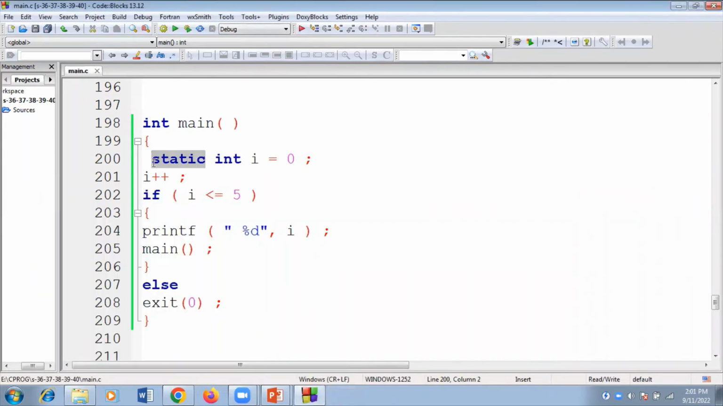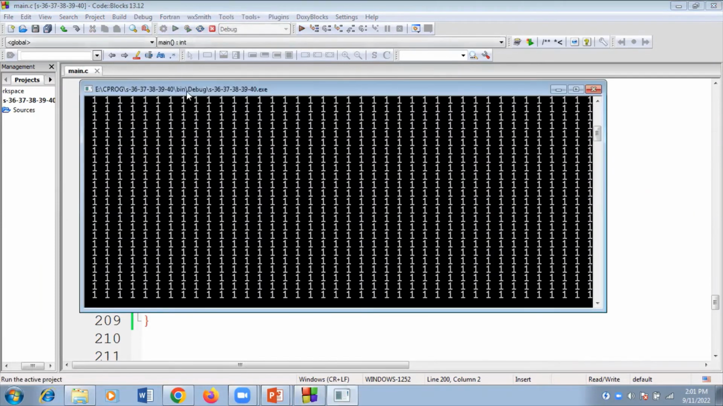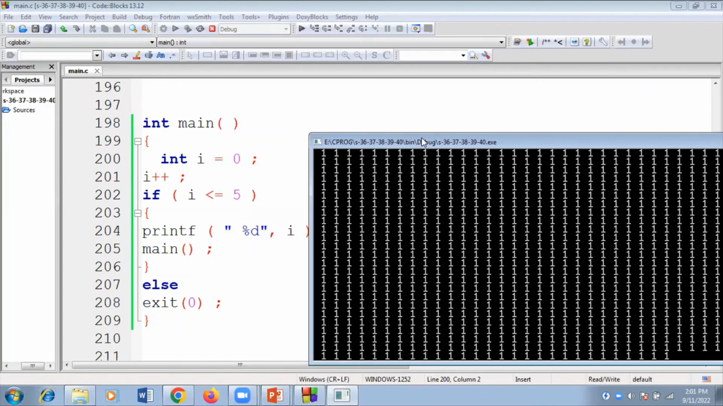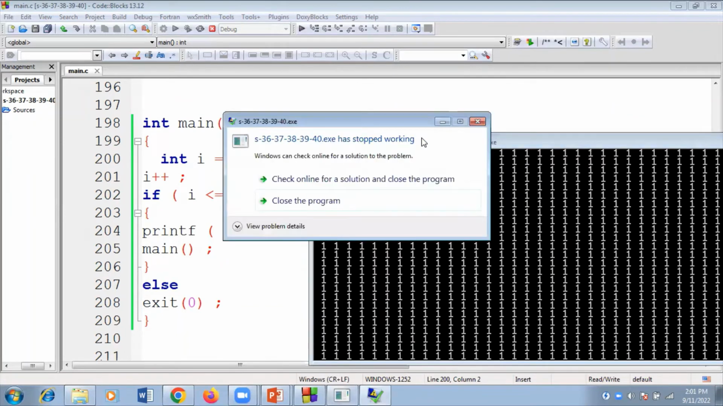So if I remove the static, guys, now it's reset to 0. 1 will be displayed an infinite number of times here. And sometimes you have to select based on the options. Sometimes this example is related to stack overflow. 1 will be printed, but at the end a stack overflow error. The stack is completely full and it's showing the stack overflow error.